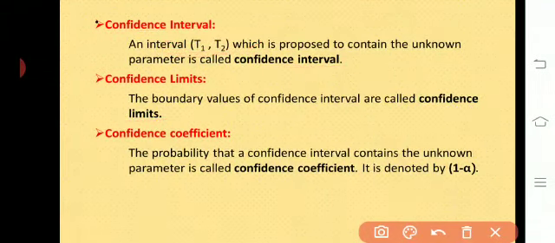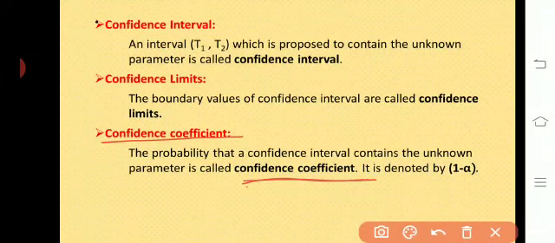Then the next definition is confidence coefficient. The probability that a confidence interval contains the unknown parameter is called confidence coefficient, and it is denoted by 1 minus alpha.